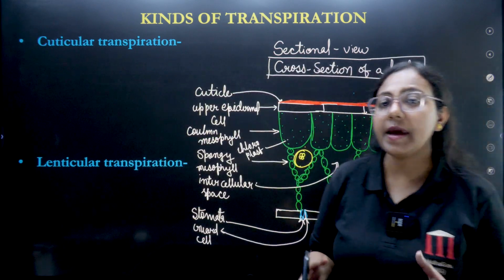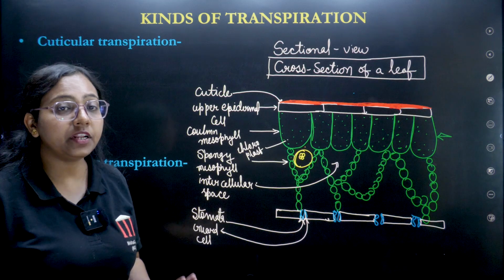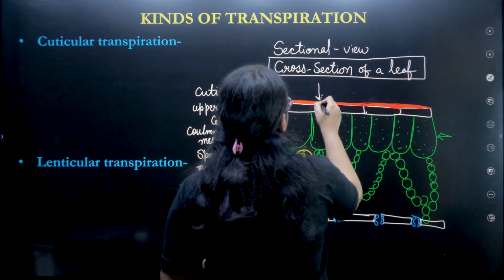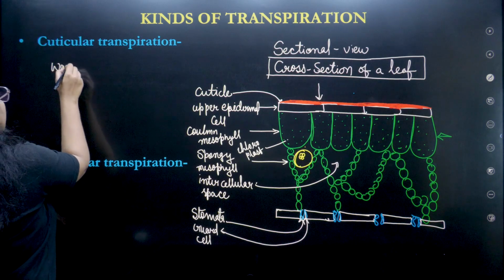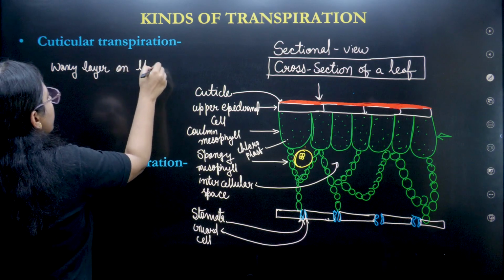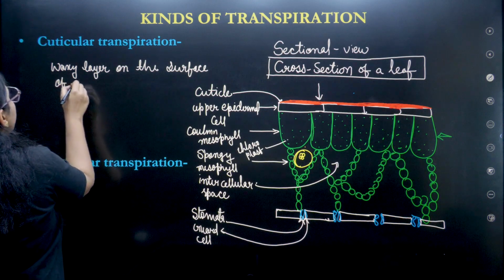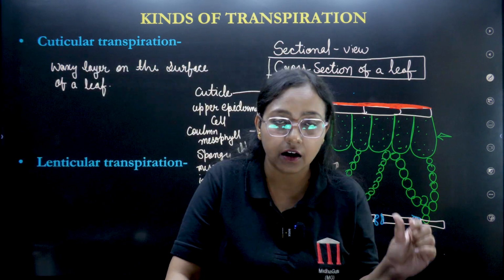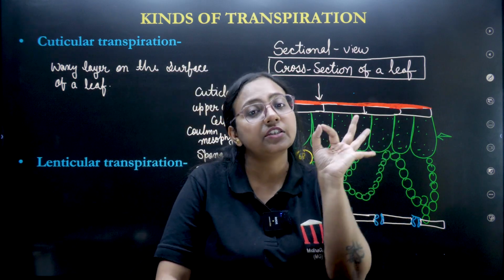Now let's see why I am telling you this figure. Why is it very important? Because to understand the transpiration and its kinds, its types. So first, transpiration takes place through the cuticles. What is the cuticle? Cuticle is a waxy layer on the surface of a leaf. Every leaf has a waxy layer, maybe a little less or more. Sometimes it is a very thick layer and sometimes it is a very thin layer.